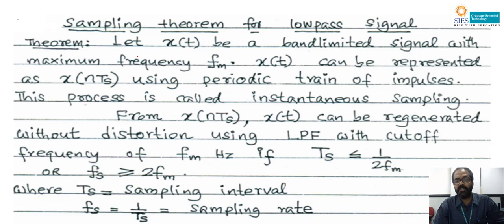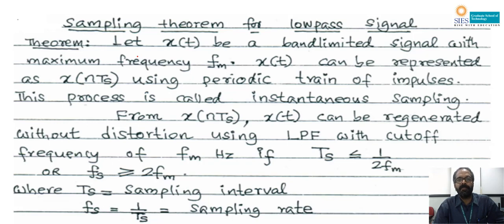The input signal may not be a low pass signal. So what we want to do first is pass the signal through a low pass filter with a cutoff frequency FM. Then the frequency is varying only from 0 to FM and the bandwidth is FM Hertz. So we can say it's a low pass signal with a cutoff frequency FM Hertz. Normally for voice communication, especially in telephone communication, the cutoff frequency FM is equal to 3.4 kilohertz.